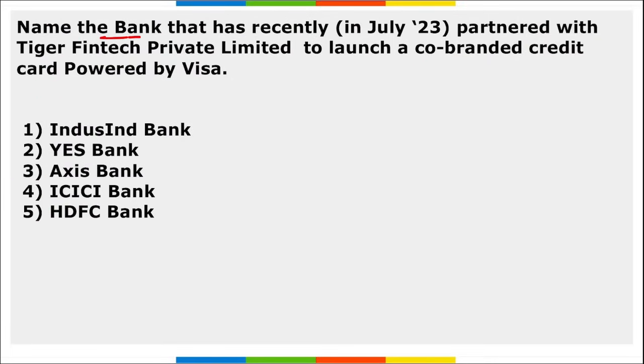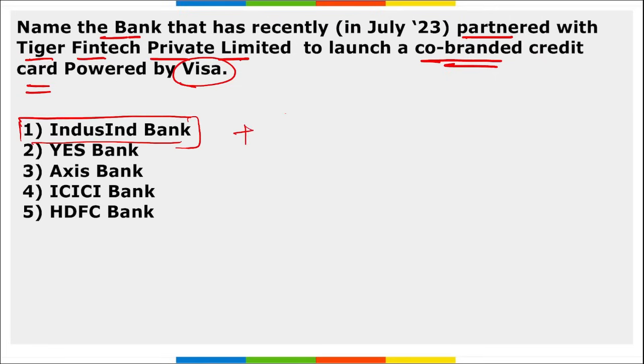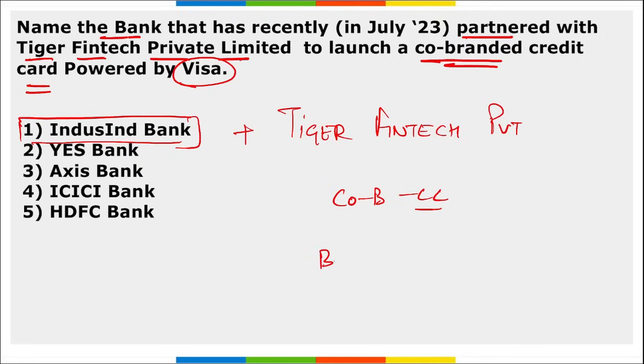Next, name the bank that recently partnered with Tiger Fintech Private Limited to launch a co-branded credit card powered by Visa. This is which bank? Tell me. IndusInd Bank, right? IndusInd Bank has recently partnered with Tiger Fintech Private Limited, correct, and it is to launch a co-branded credit card, and this will be powered by which network? By Visa, right?